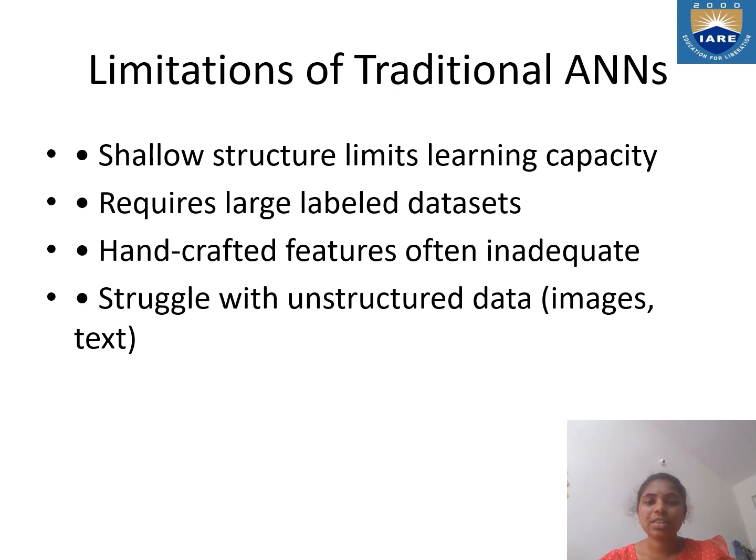Coming to the limitations of traditional artificial neural networks: shallow structure limits learning capacity, and they require large labeled datasets. Handcrafted features are often inadequate, and they struggle with unstructured data like images and text.